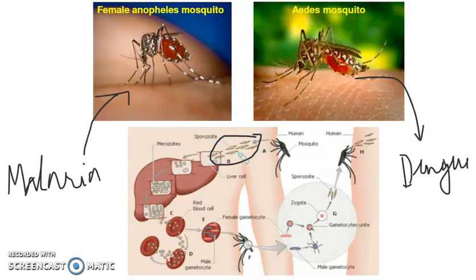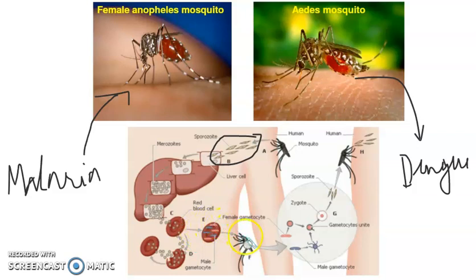That microorganism is carried to the liver where it grows in number, affects and infects the blood cells. That's why after 2 to 3 days you start showing the symptoms of malaria. You start having chills. So when these blood cells get affected, when your body gets affected, you start showing symptoms.